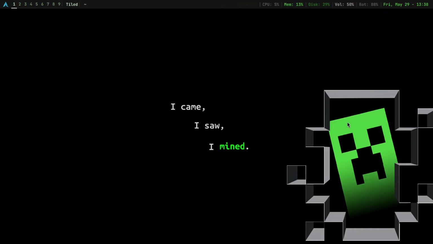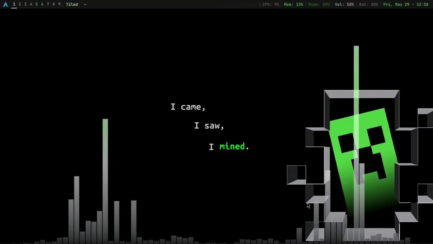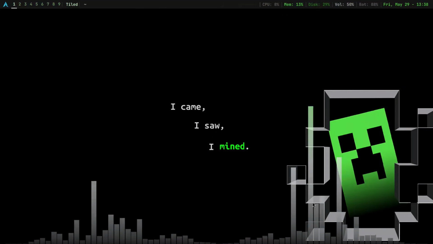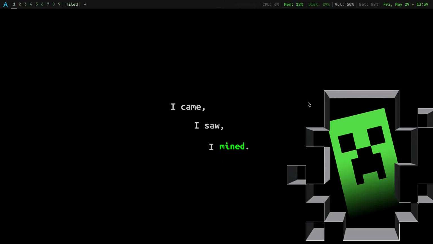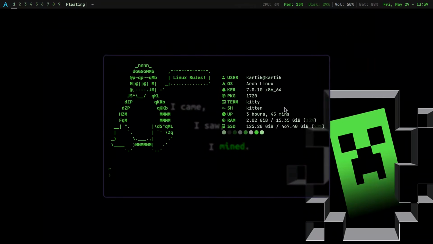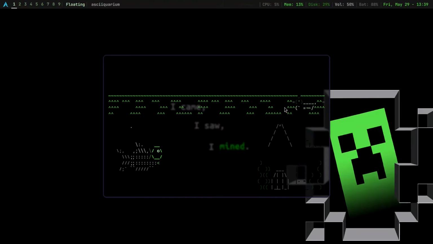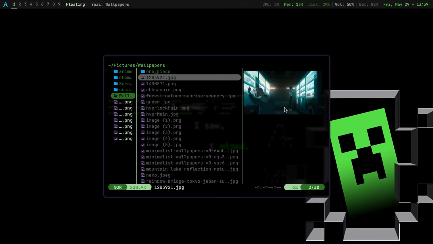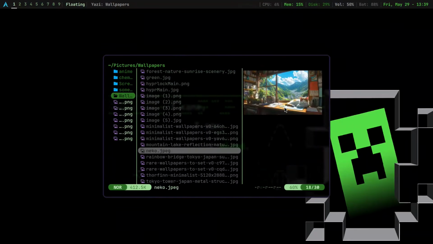I still don't fully understand Qt and QML either, but being a developer definitely helps because I can understand code even if I don't fully know the language yet. But honestly, even if you never wrote code before, I think you can still run QML. If you're already comfortable using Hyprland, there are tons of resources like YouTube videos, documentation, config examples. You can use them, and when you don't understand a thing, you can just ask AI, because we are living in an AI era right now. So why not just use it for good things instead of generating slop?